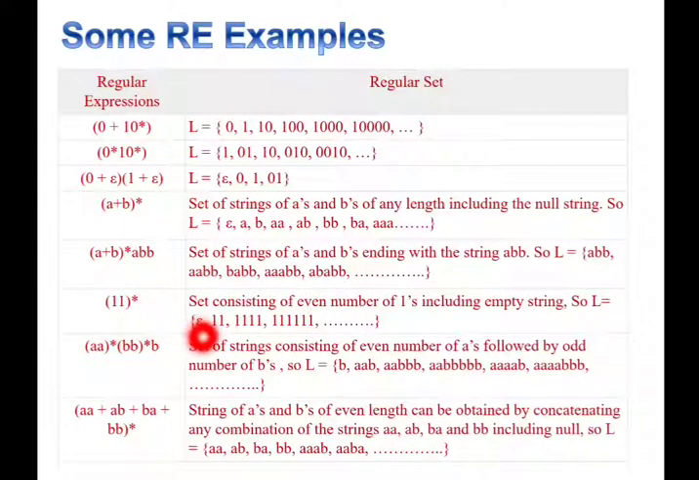(11) whole star denotes a set consisting of an even number of ones including the empty string because of star. (aa) star (bb) star b gives a set of strings consisting of an even number of a's followed by an odd number of b's. Lastly, (aa plus ab plus ba plus bb) whole star gives strings of a's and b's of even length, which can be obtained by concatenating any combination of strings aa, ab, ba and bb including null.